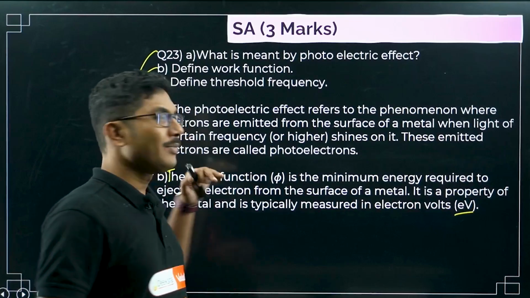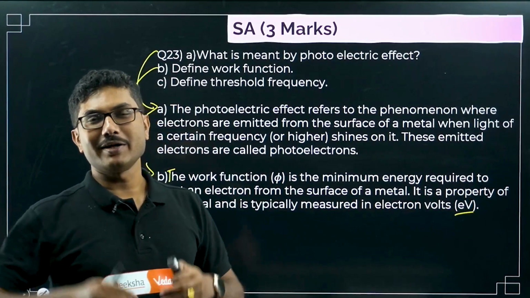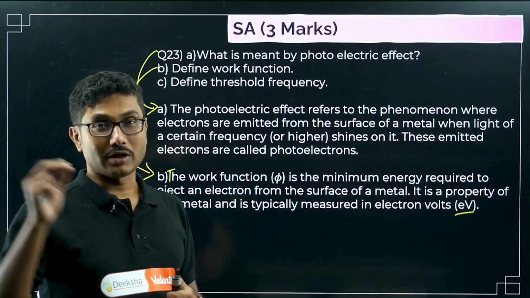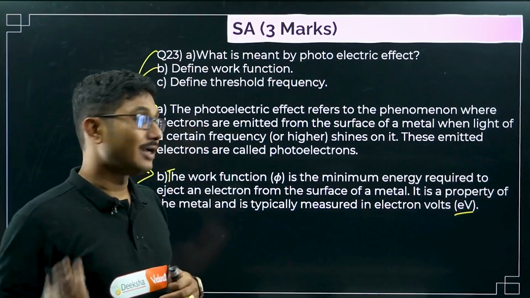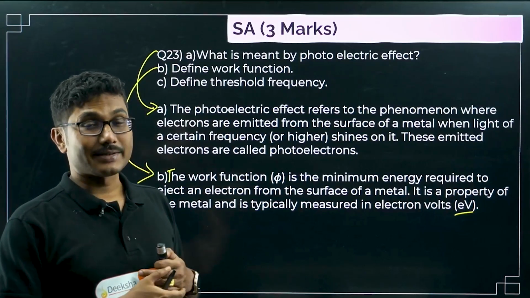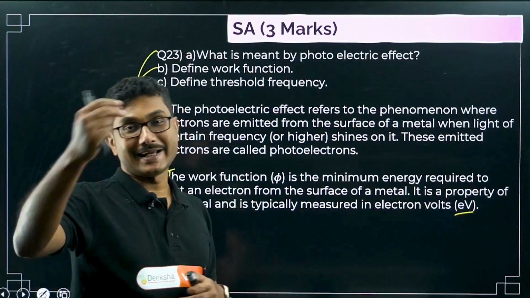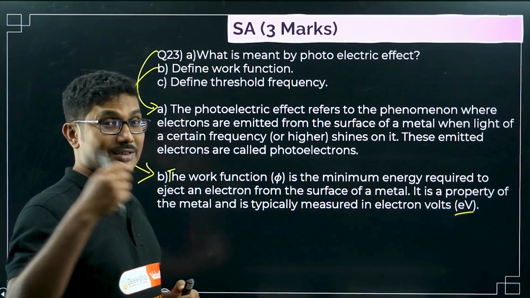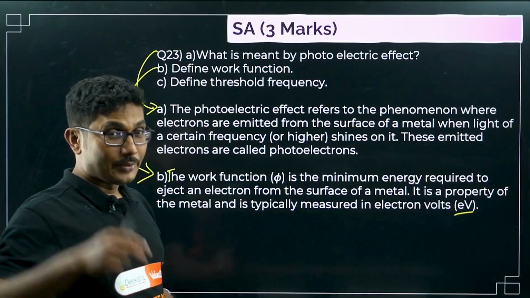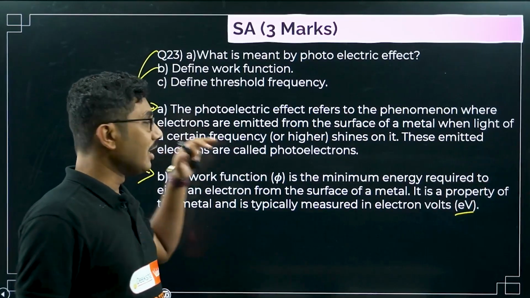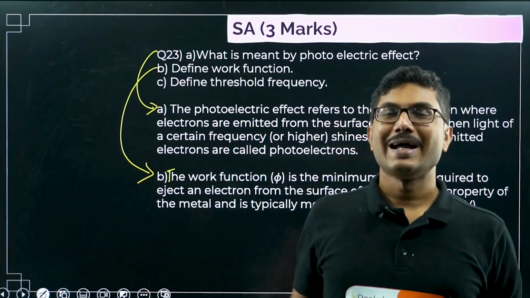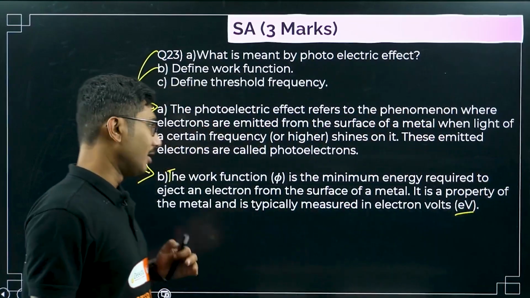So the minimum amount of energy required to release one electron from the valence shell to the conducting shell, that we have already learned in our semiconductor physics lecture. If you have not, we will be discussing that again in this week's last physics video. There we will be discussing semiconductors, but till now you should remember that to push the electron out of the home, the minimum energy required is called the work function.